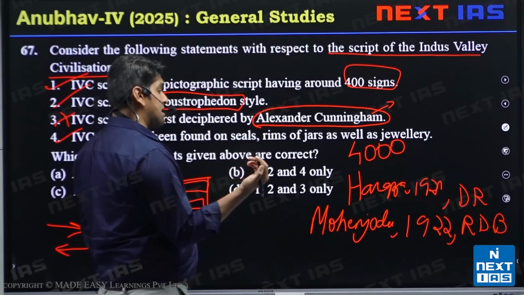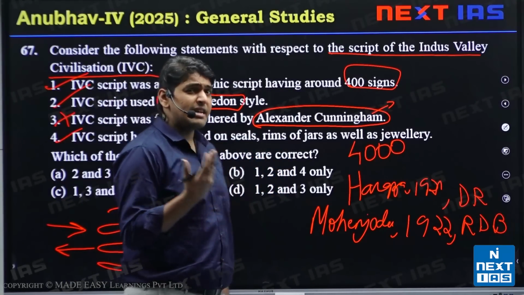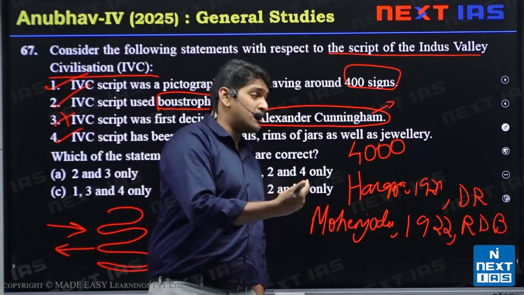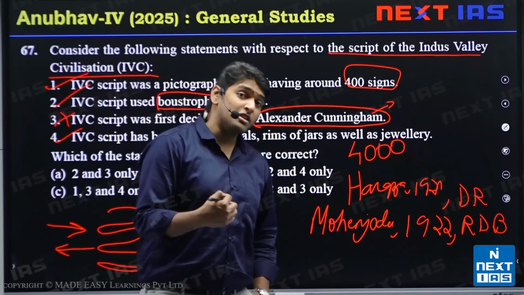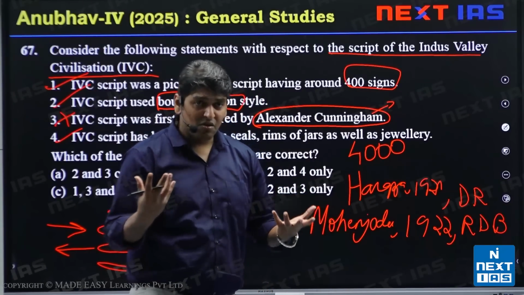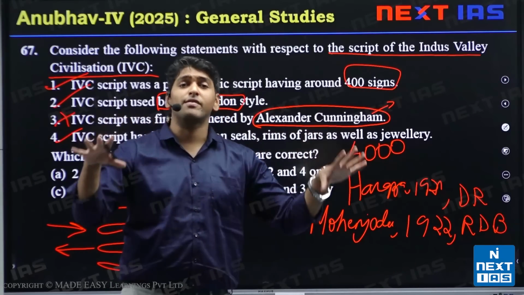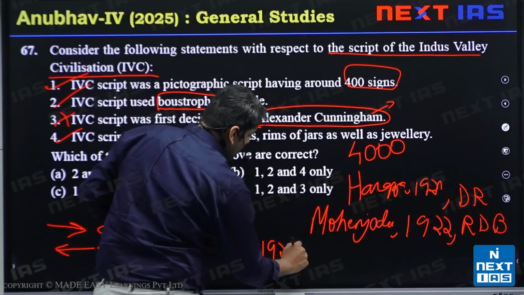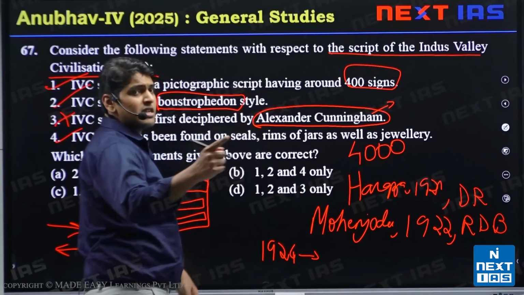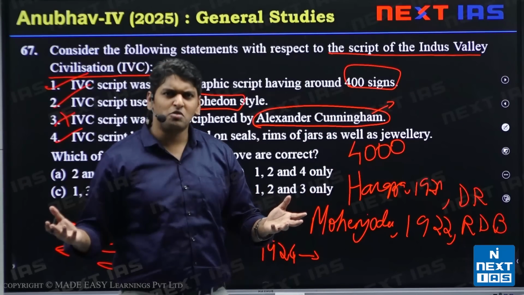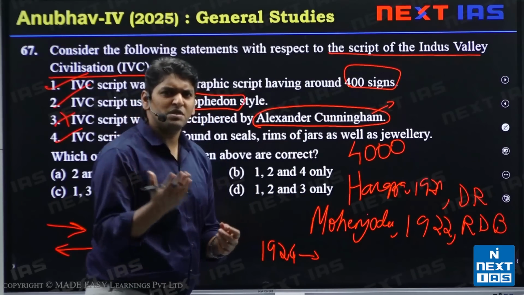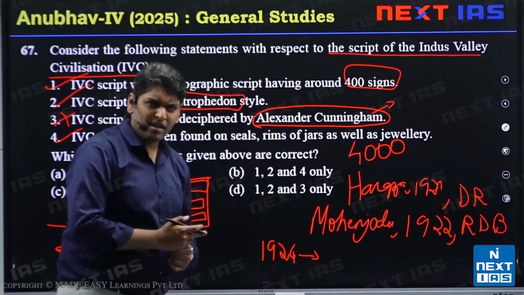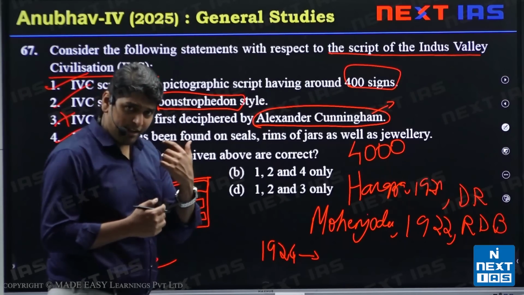These two were discovered as independent, individual sites. But when further research was done into the scale and nature of these sites, it was found that they might be part of a very large civilization. That was recognized in 1924. It was announced that we had discovered a very big civilization, contemporary with Sumeria and Mesopotamia and predating even the Egyptian.